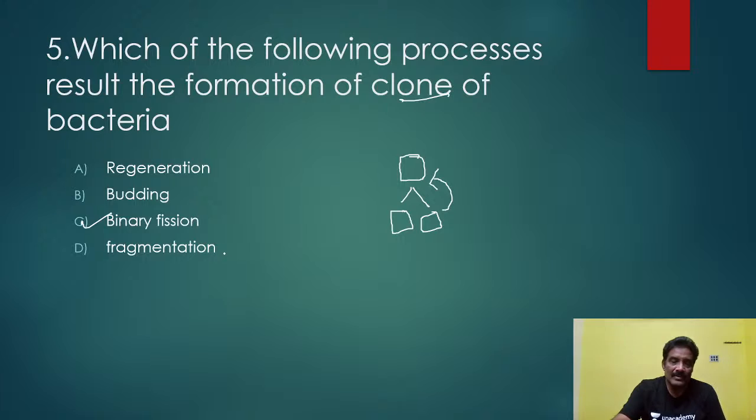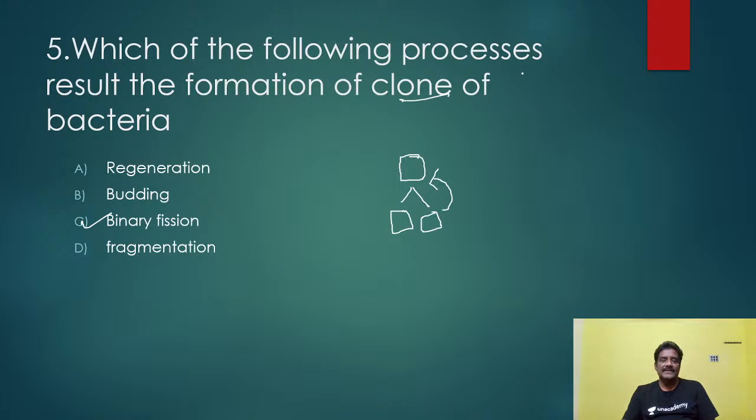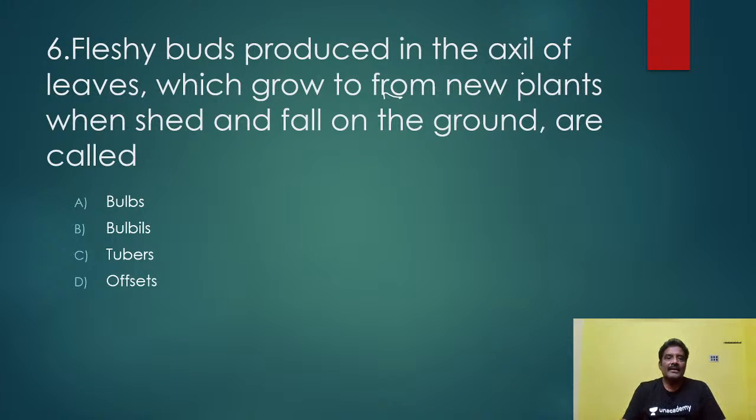Next, coming to another question. Fleshy buds produced in the axils of leaves, which grow to form new plants when shed and fall on the ground. Here, the right answer is bulbils.